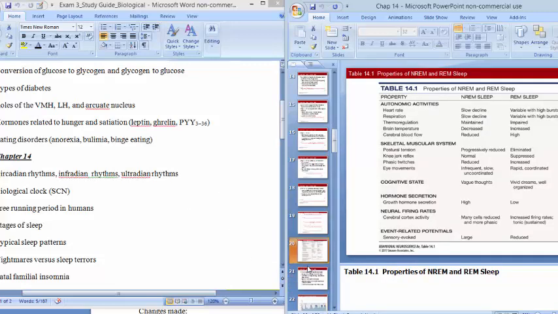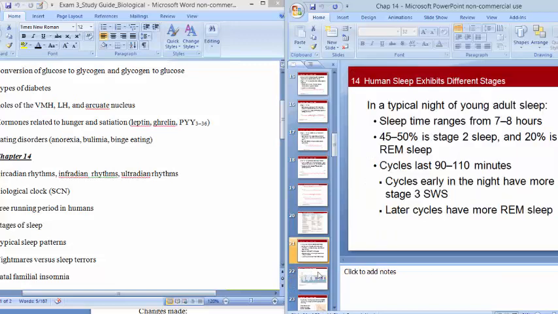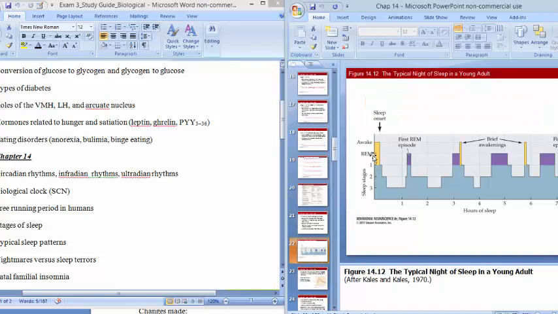As far as sleep patterns go, we talked about how for young adults, you spend a lot of time in stage 2 sleep, but stage 3 sleep is greater towards the beginning of the night, and then later in the night you tend to have more REM sleep. So we're supposed to fall into non-REM 1, non-REM 2, non-REM 3, and then REM. And you often have a brief awakening after the REM episodes as well, even though you may not remember that.